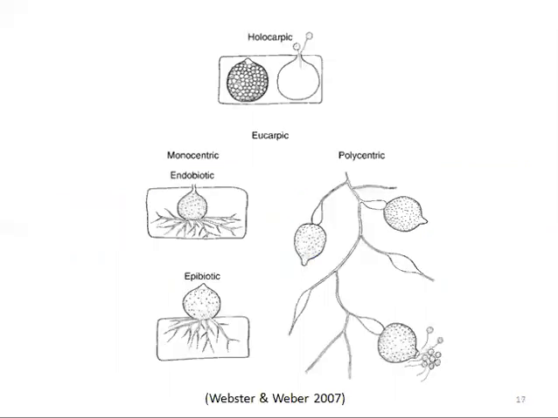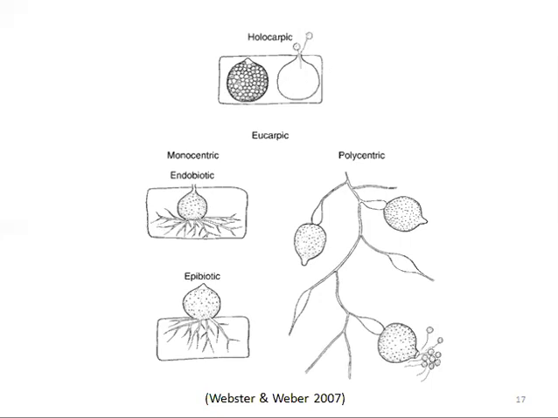First, look at the holocarpic thallus. Here you can see the holocarpic thallus. These are biotrophic species, which get their nutrition from a living host, such as Olpidium and Synchytrium. They are biotrophs where the whole thallus is contained within the host cell. Here you can see the whole thallus is present in the host cell. This is the host cell, and this is the whole thallus of these fungi, Olpidium or Synchytrium.